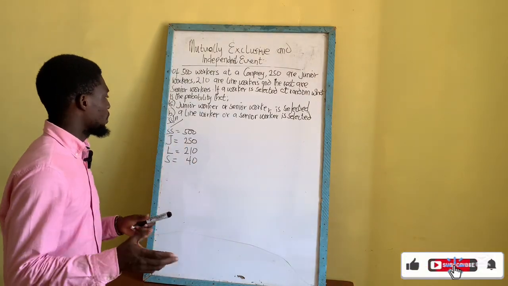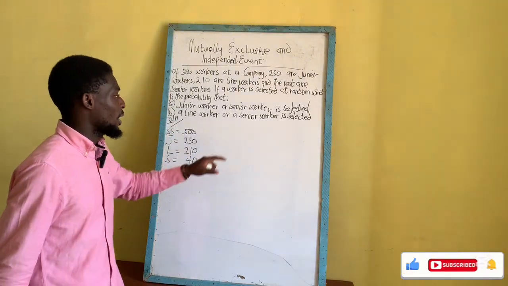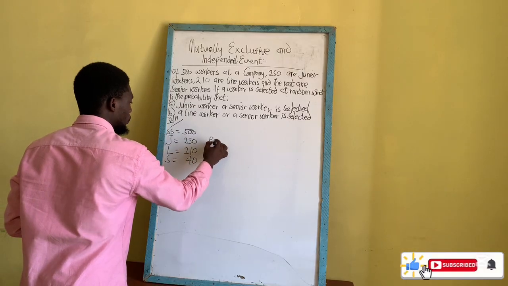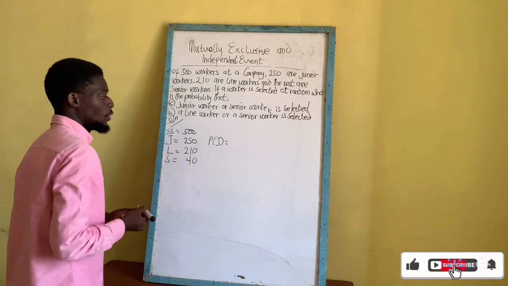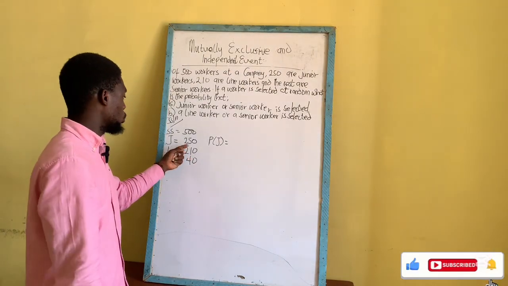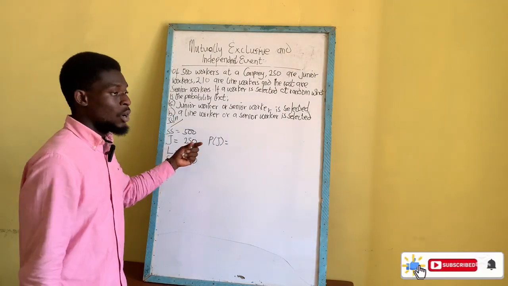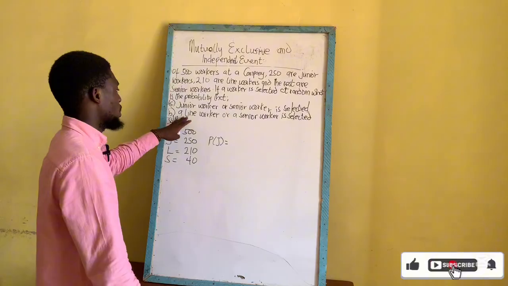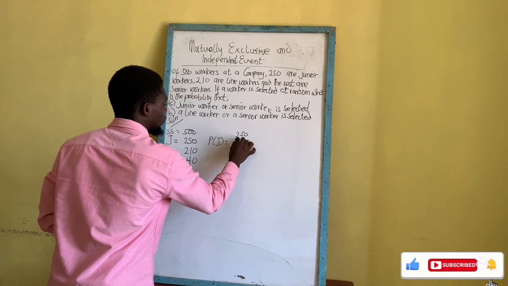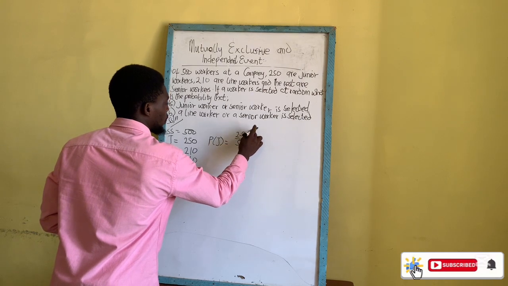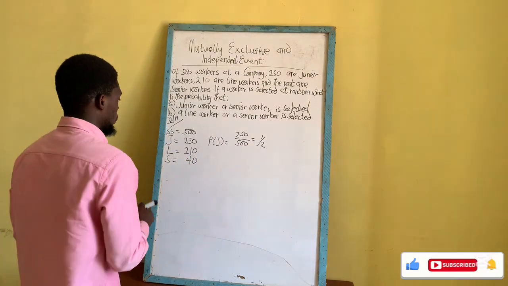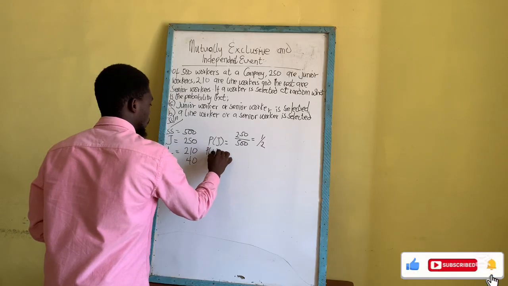So let's establish a probability for junior worker and senior worker. The probability of you picking a junior worker is the number of favorable outcomes, which is 250 for junior workers, over the total number of outcomes, which is 500. So we have 250 over 500, which gives us 1 out of 2, which is also 0.5.